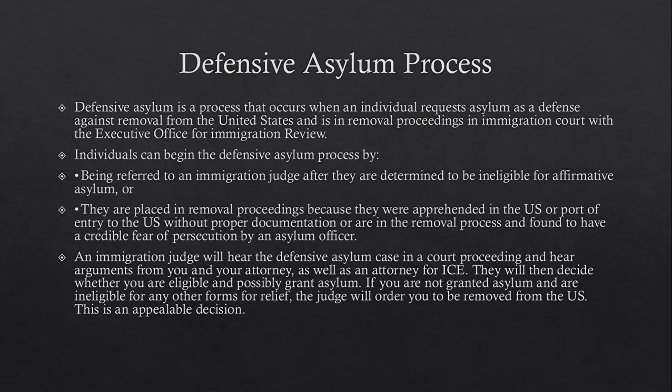An immigration judge will hear the defensive asylum case in a court proceeding and hear arguments from you and your attorney, as well as an attorney for ICE. They will then decide whether you are eligible and possibly grant asylum. If you are not granted asylum and are ineligible for any other forms of relief, the judge will order you to be removed from the U.S., and this is an appealable decision.